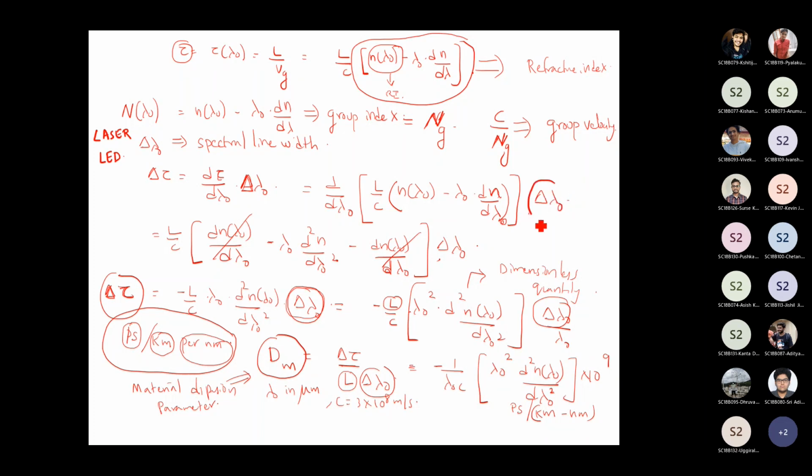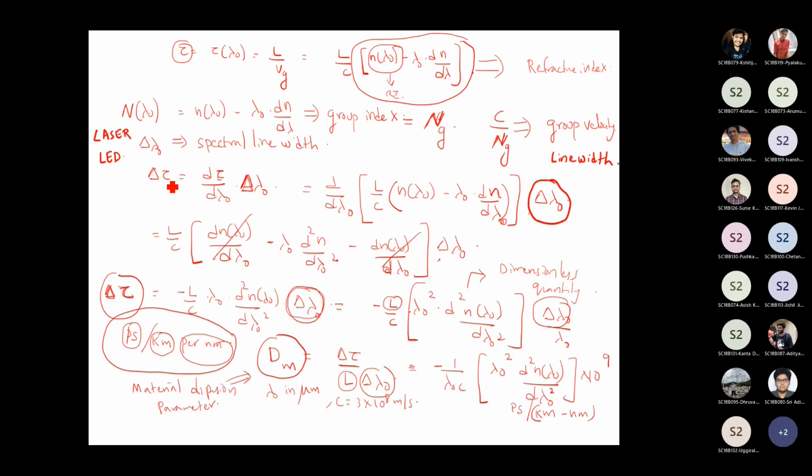So this is the line width of the optical source. Then what you have to do is to calculate the broadening, delta tau. Delta tau is the broadening. If broadening is not there, if all the pulses are arriving at the same time interval, then delta tau is going to be 0.